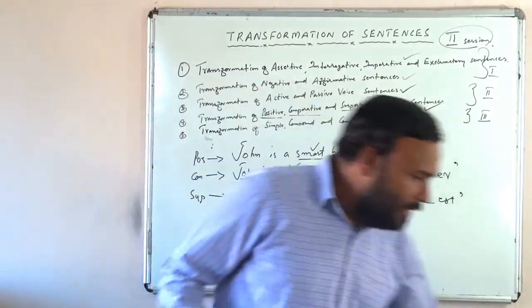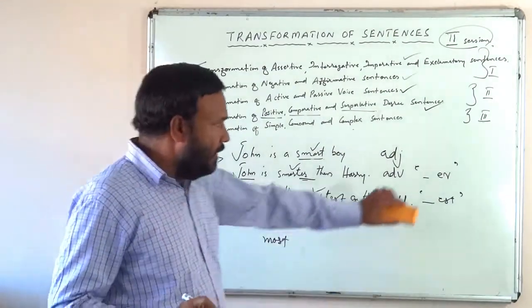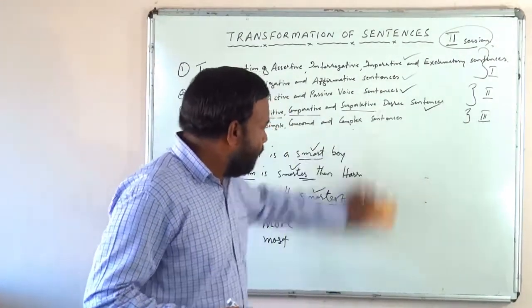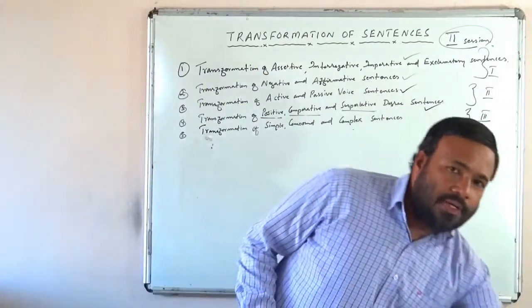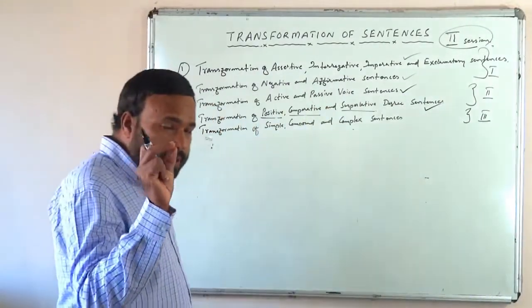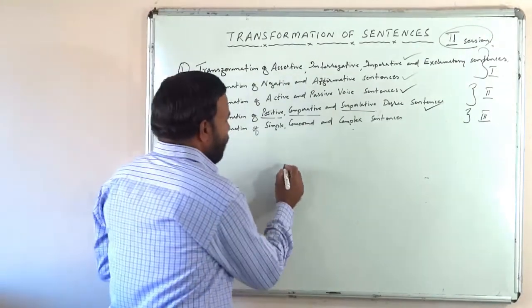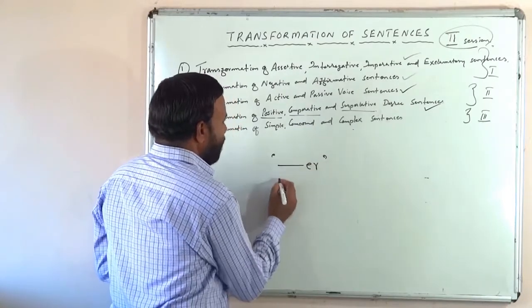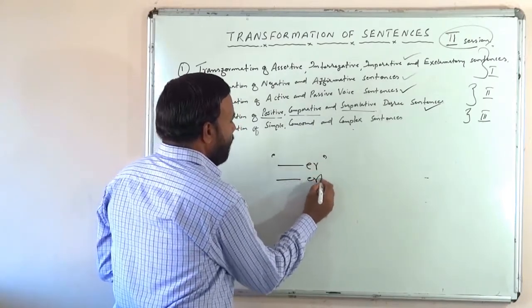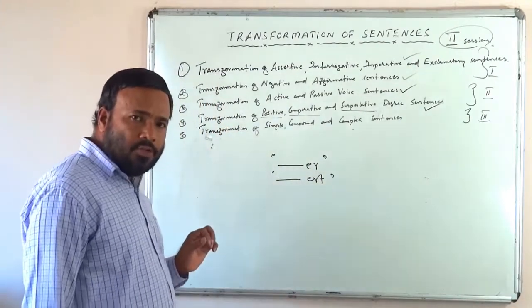Okay. If the adjective is of a monosyllabic word, we must use er suffix and est suffix for the formation of comparative and superlative degree.